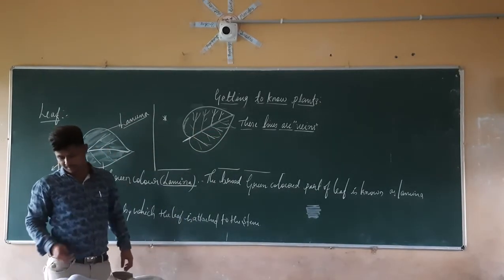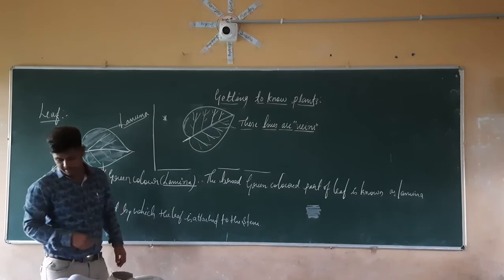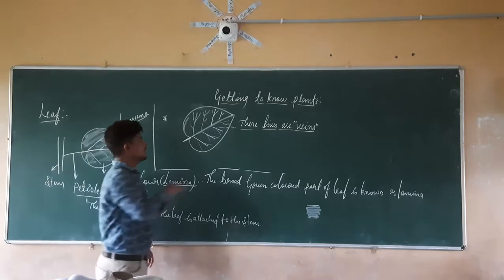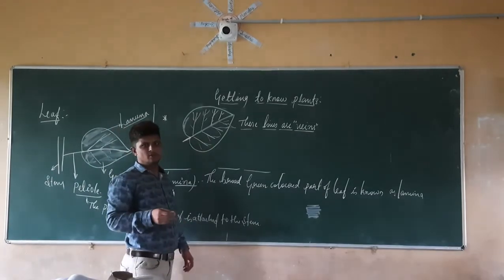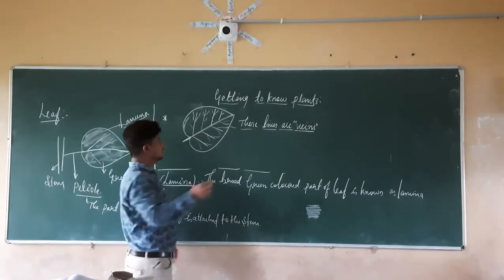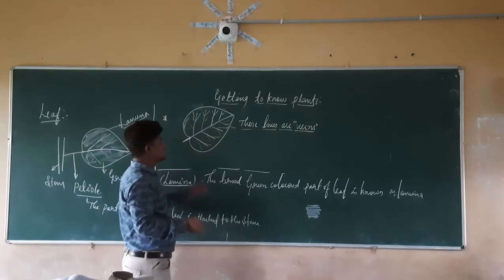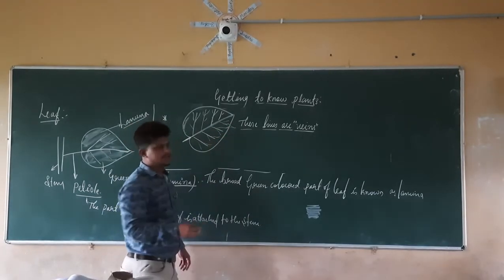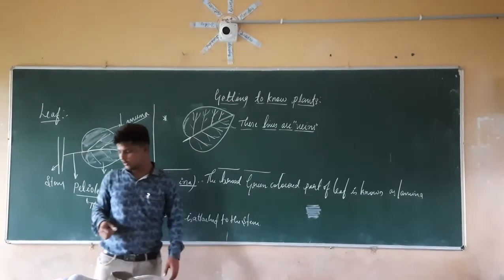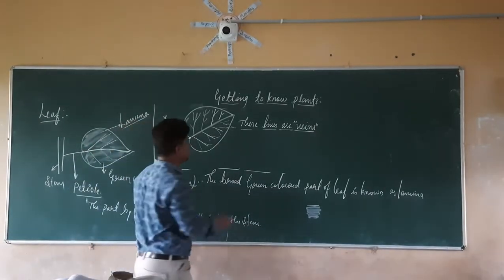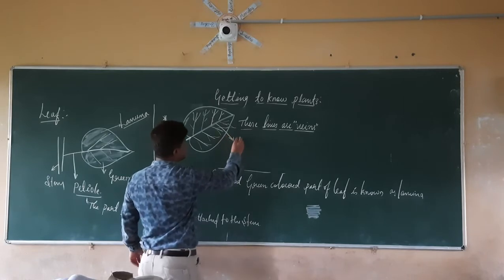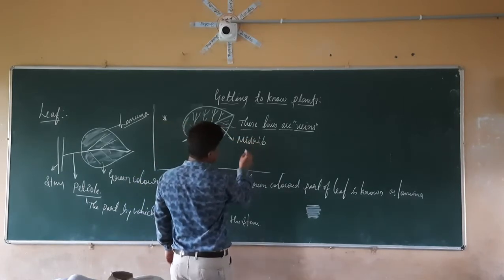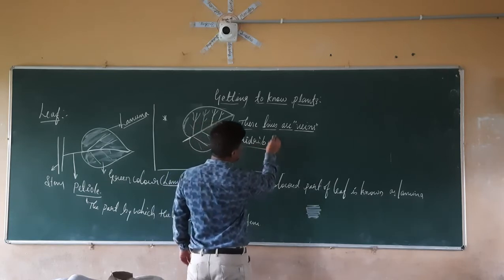Right. In the same manner, if you take here, in the middle there is a prominent line. The side lines are very small and they are cut across. See, it is cut across. So at the middle, there is a prominent line. This prominent line is nothing but the midrib. It is known as what? It is known as the midrib of the leaf. So this line is nothing but what? It is the midrib of the leaf.